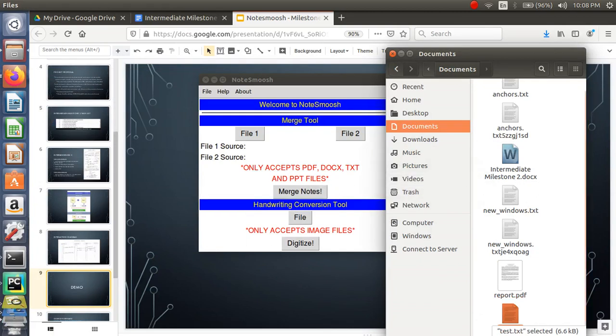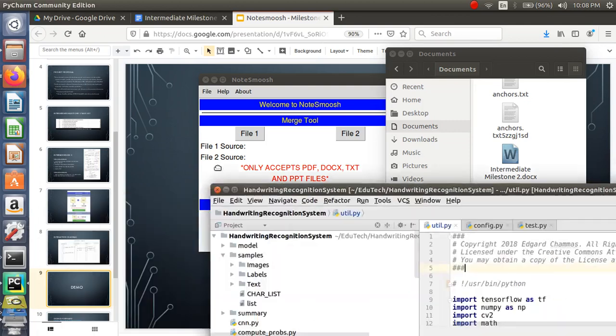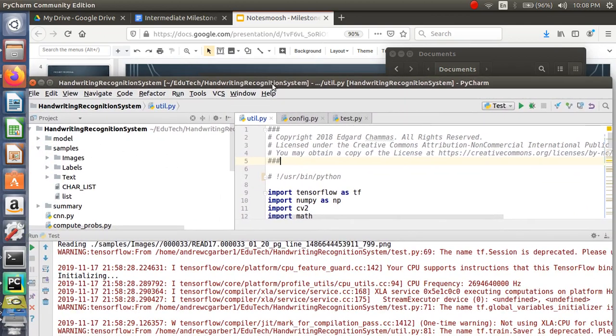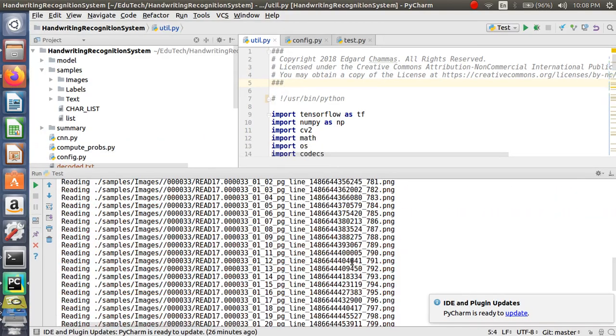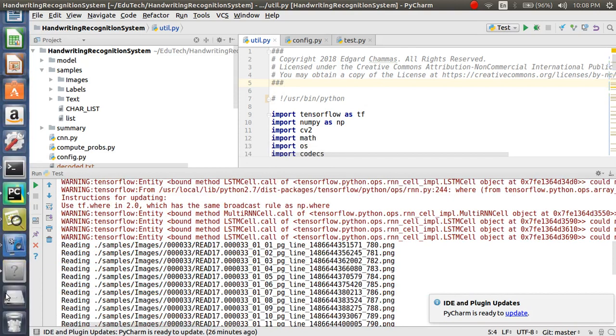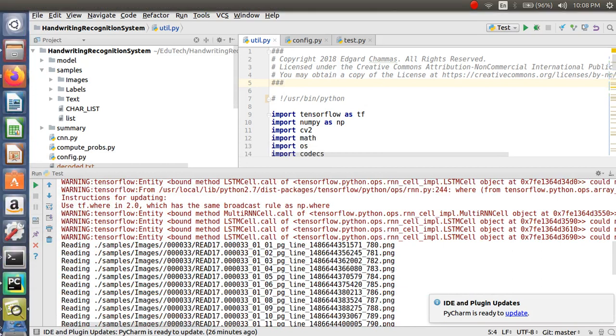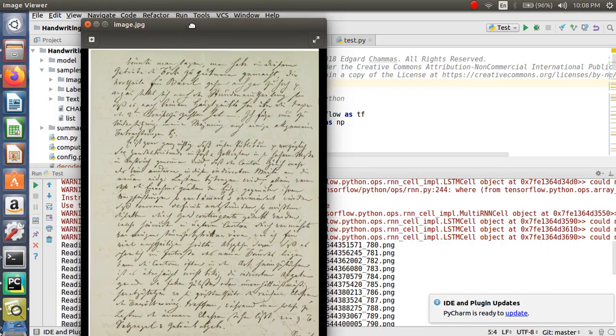All right, so now I'm going to move over and bring in, I know this is not going to look very pretty because it's still in the IDE, but here's the TensorFlow. This is how the TensorFlow system works. So pretty much what it's doing, in the current functionality, is taking an image of handwritten script, and this is a historical document. It's actually in German. It's from GitHub that I pulled a lot of this code from, and it's analyzing this